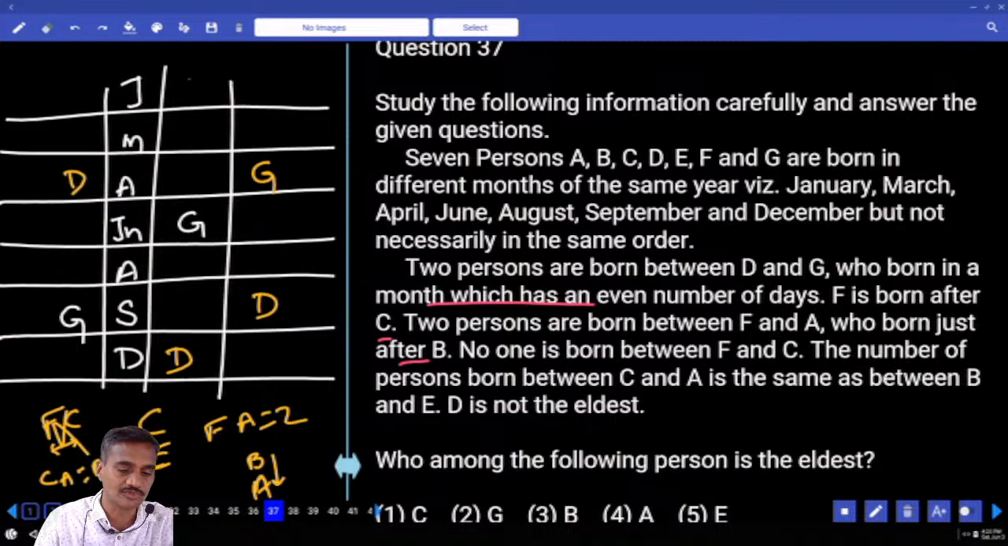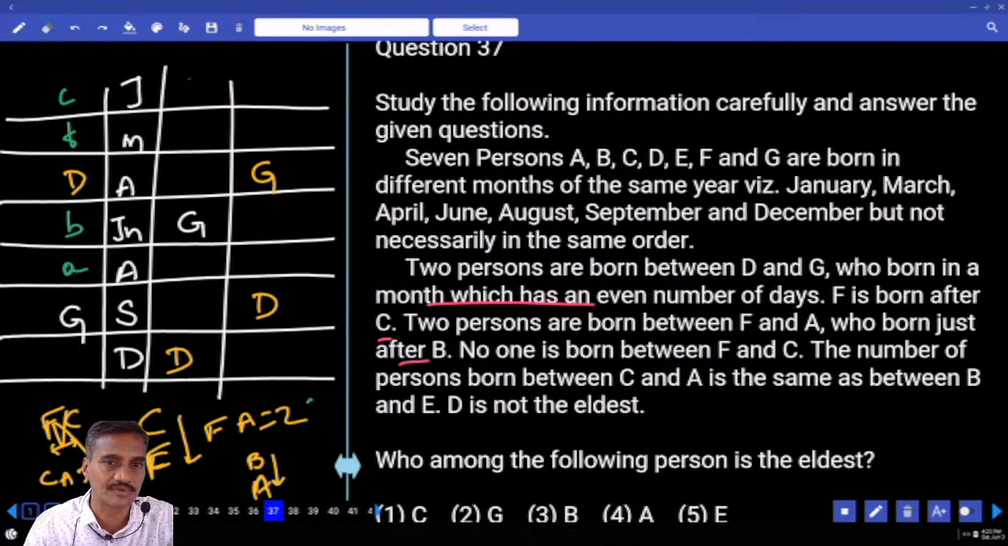Then tell me from where we need to start. Can we start with B and A here? C and F are also adjacent to each other. Now let us take the possibilities. Can we take C and F like this? Now if C and F are here, between F and A there must be exactly 2 people, then A will be here. Now if A is here, then B will be here. C and A, how many persons in between? There are 3. B and E there must be exactly 3. There are only 2 persons, which is not possible. So C and F cannot be in these 2 places.